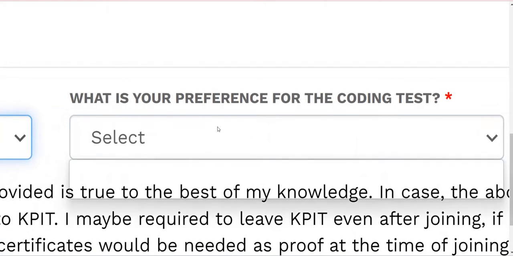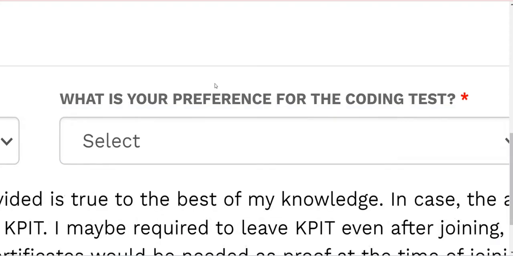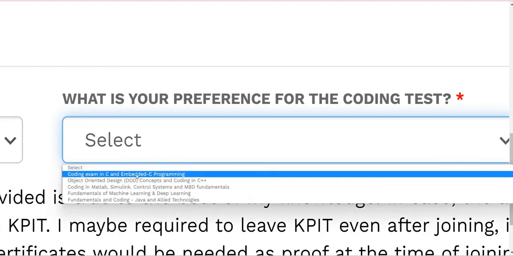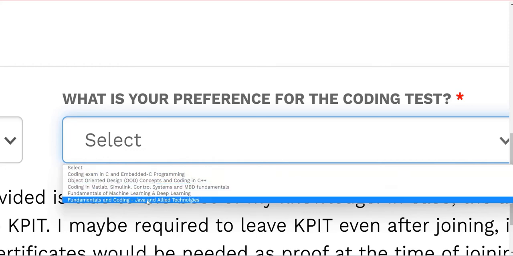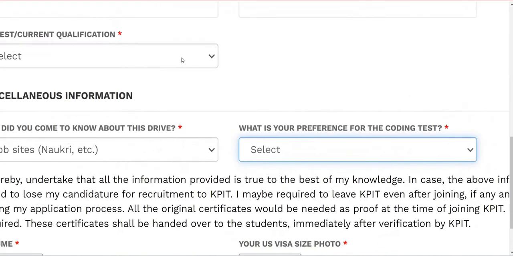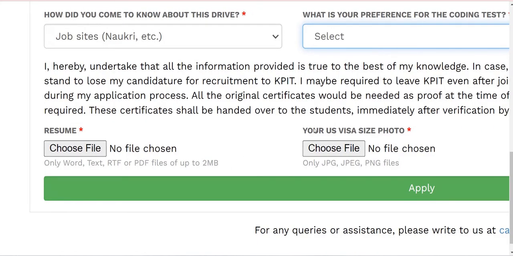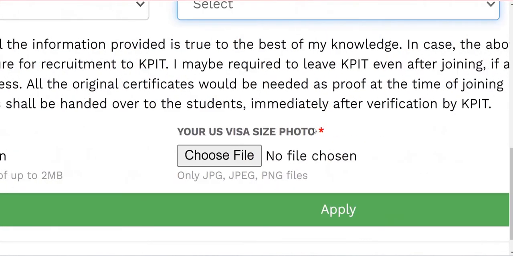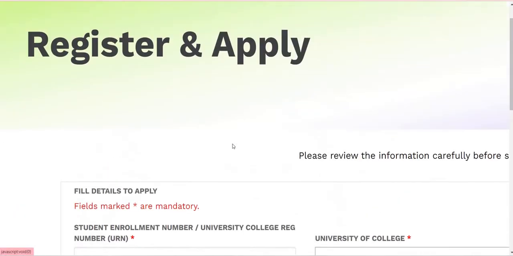And the coding exam that you are going to write, for that they are asking about the code, which is C, C++, Java as well as machine learning, all kinds of things they prefer here. And you should upload your resume and a passport size photo with a white background, and you just want to apply here. If you have any doubt, just comment to me, I will surely help you.